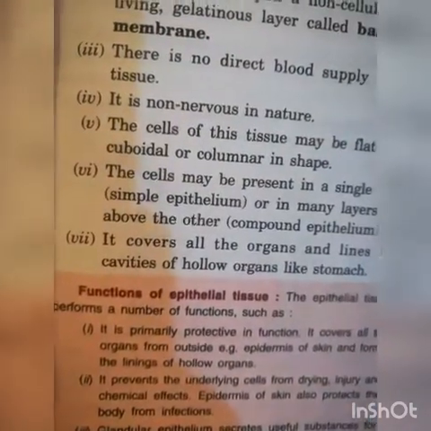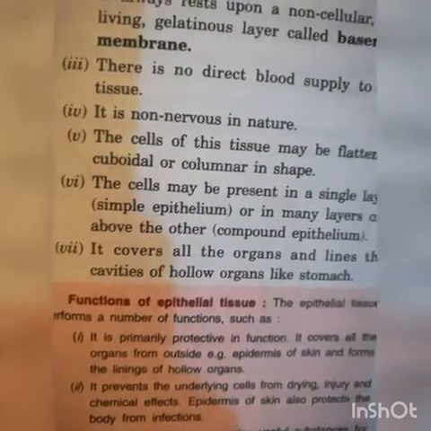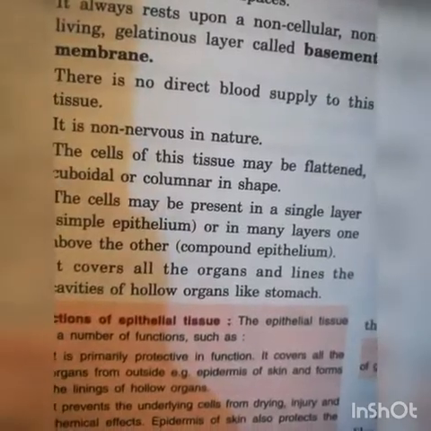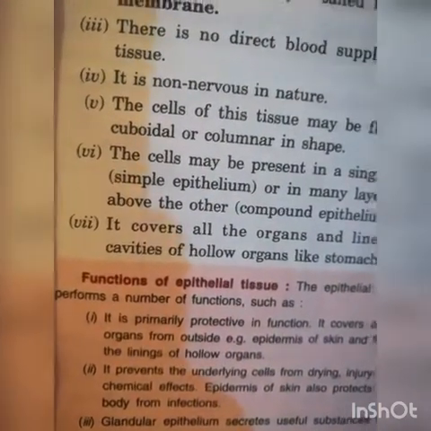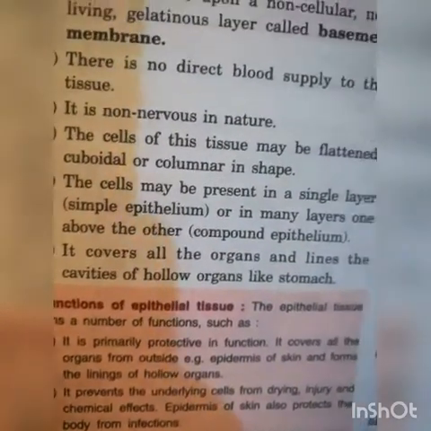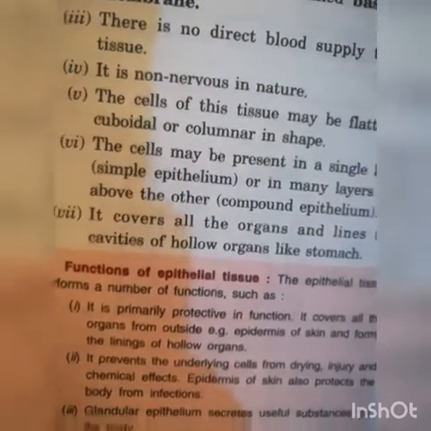Sixth, the cells may be present in a single layer, simple epithelium, or in many layers, one above the other, compound epithelium. Next, it covers all the organs and lines cavities of hollow organs like the stomach.